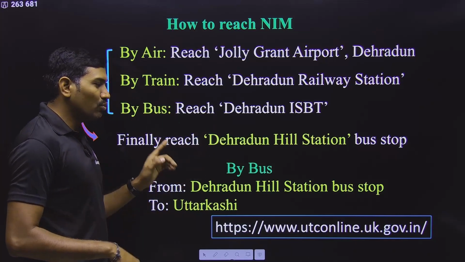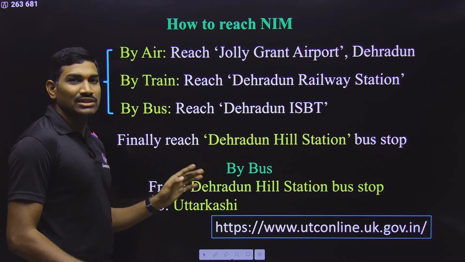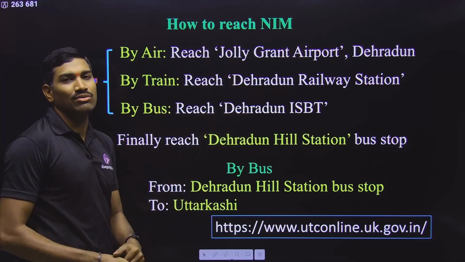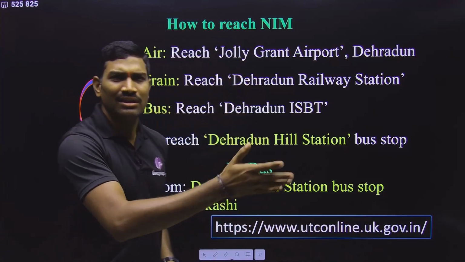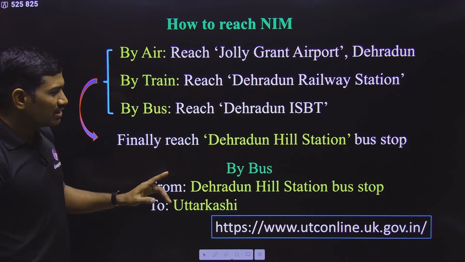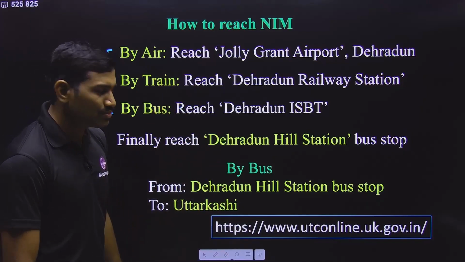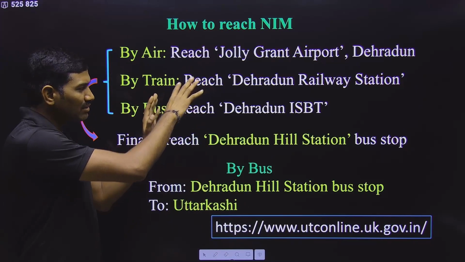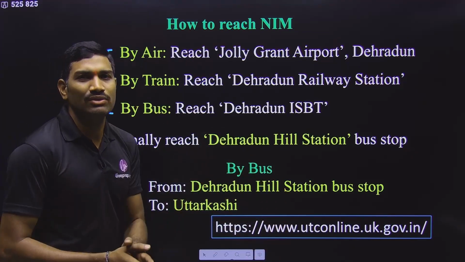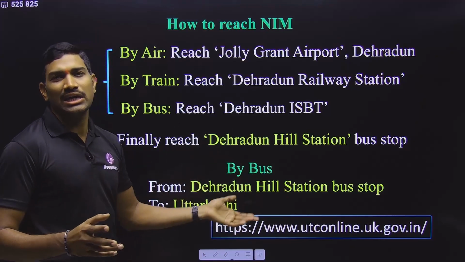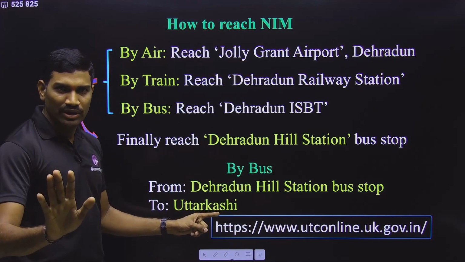So ultimately, to go to the Nehru Institute of Mountaineering Uttarakhand, first you need to reach Dehradun hill station. Suppose you are coming through some other sources like Rishikesh, Haridwar and all, so there are different routes. So directly also you can go. Ultimately you need to reach Uttarakhand. Okay, I have gone through this particular way. That's why I am talking mainly about this Dehradun route, because for many of them, they are feeling that this is easier. But those who are coming from other places of Uttarakhand, you can have different routes also. But ultimately you need to reach Uttarakhand. This is the point that you need to remember.